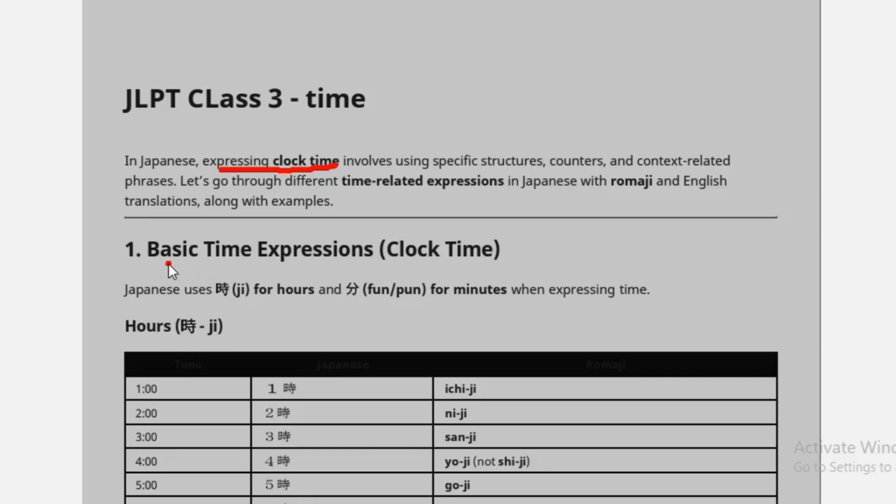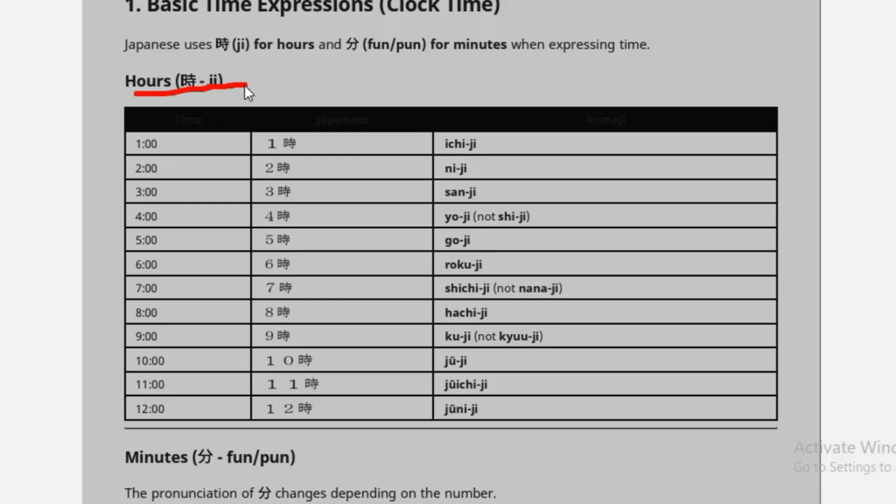So, the basic time expression in Japanese: ji for hours, and fun or pun for minutes, depending on the word. This is the start, and this is ji, which is the kanji for hour. And as I told you, this is time. This is time with kanji and this is the romanized form of Japanese. So 1 o'clock is ichiji.